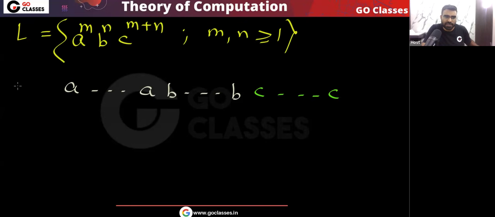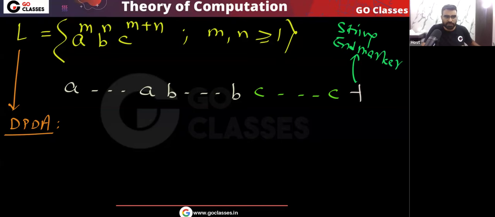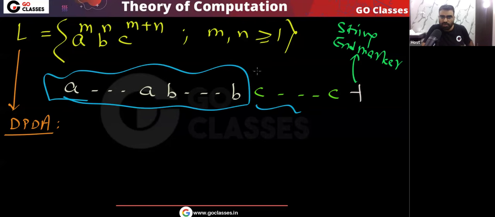In the DPDA we have an end marker symbol. This symbol will tell you that the string has ended. Whenever you create a DPDA for any language, you can always take this special end marker symbol. Remember, the number of A plus the number of B must be equal to the number of C.